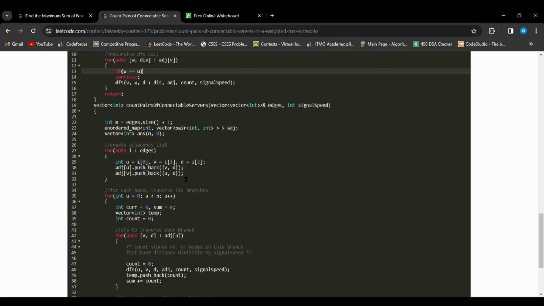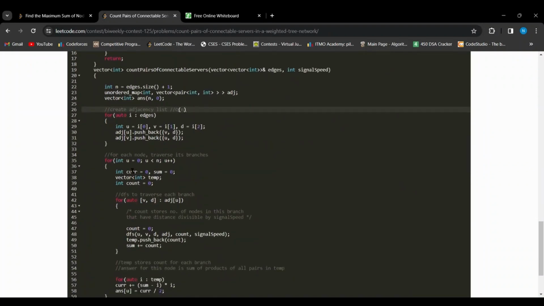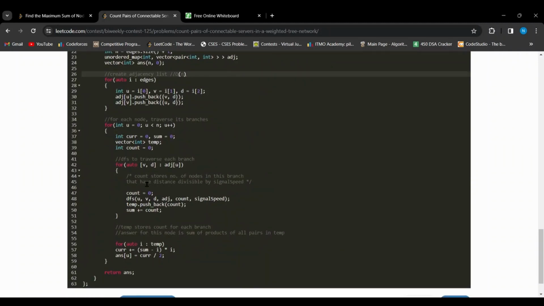Let's discuss the time and space complexity. So the adjacency list creation would take big O of n space, because we have n minus 1 edges. Other than that, we have only a temp vector, which would again take big O of n space, since there can be maximum n edges from a particular node.